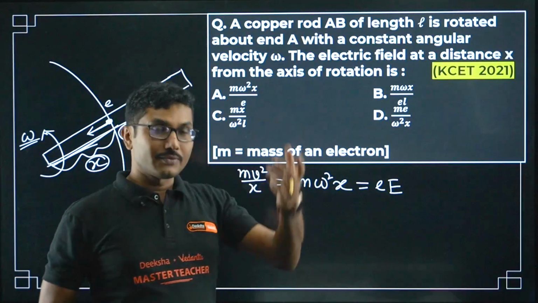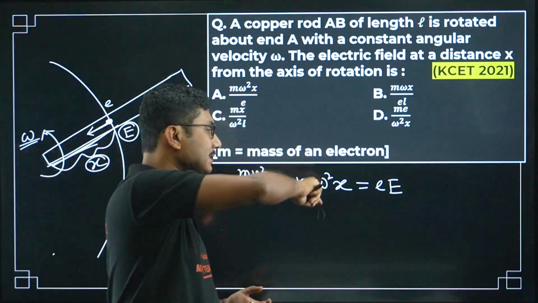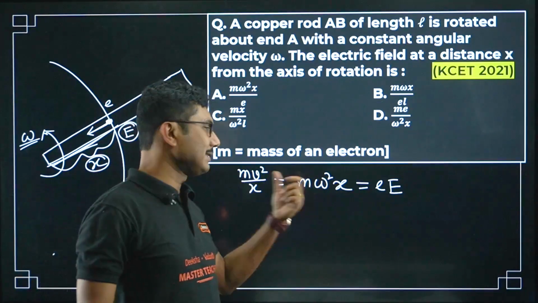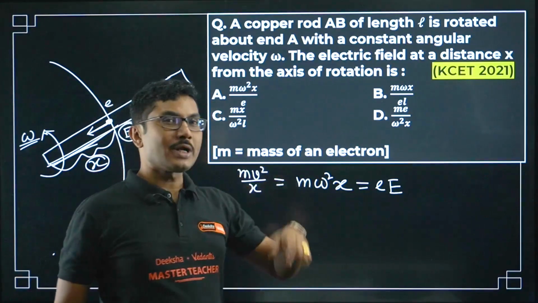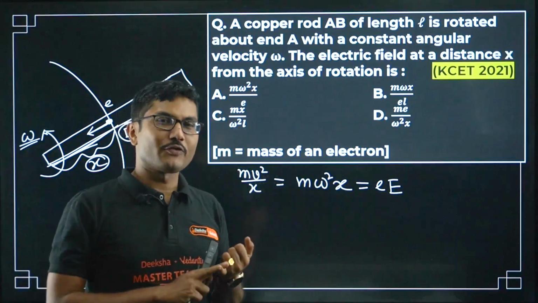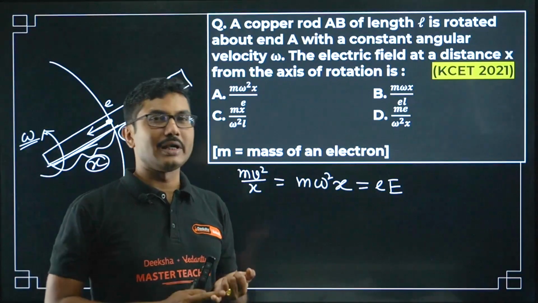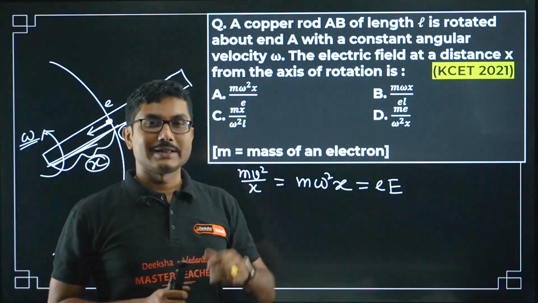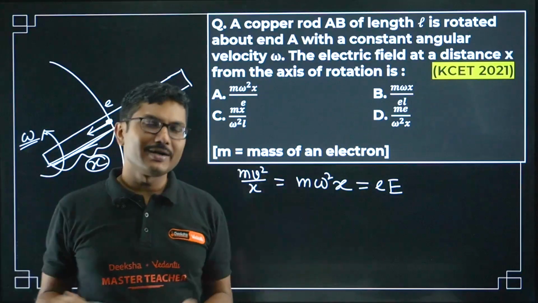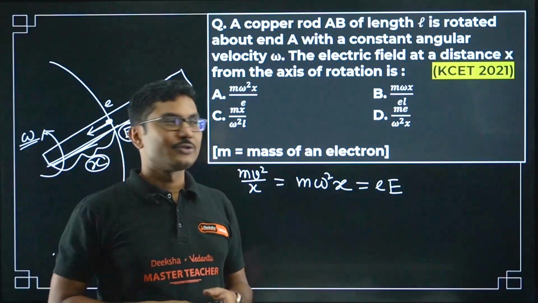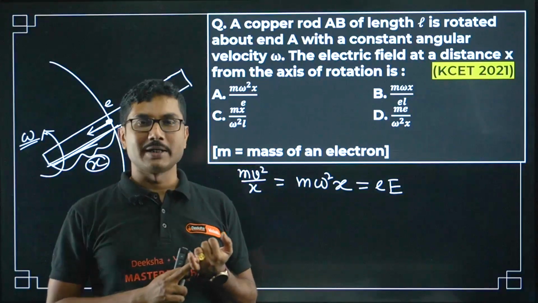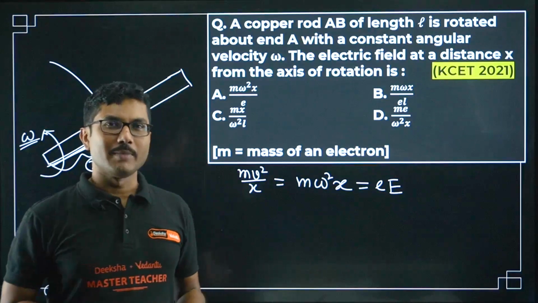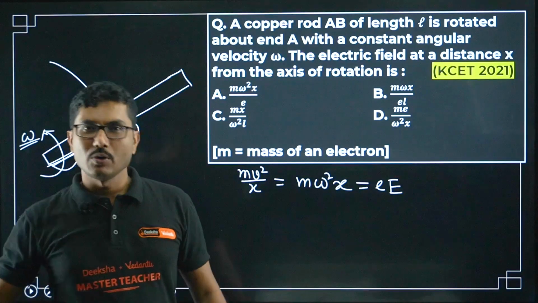This is the required centripetal force, and the second force is who is actually providing it. You can consider this is the money required to purchase something from the market, that is the centripetal force, and someone has to provide you the money. It can be your friend, your parent, your relative. You want to buy a Cadbury chocolate from the shop, say the price is 100 rupees. If you don't have 100 rupees, can you buy that chocolate? No, right? So someone has to provide that money to you. It can be anyone, that does not matter, but someone has to provide it. That's how the centripetal force works.